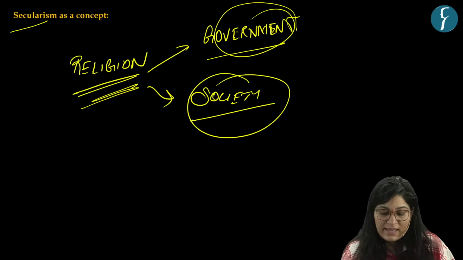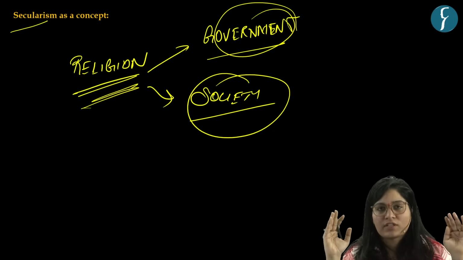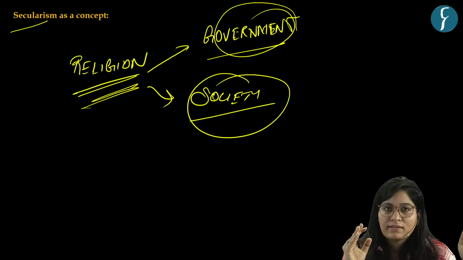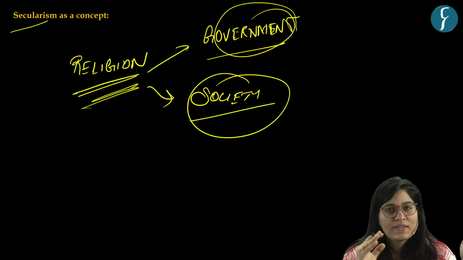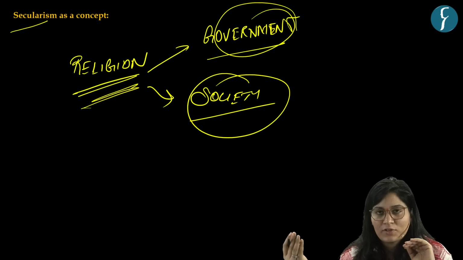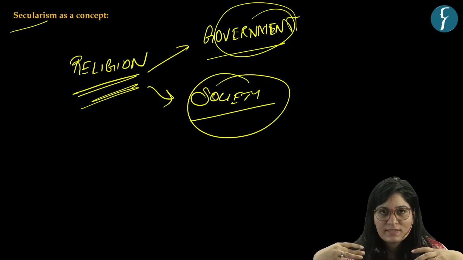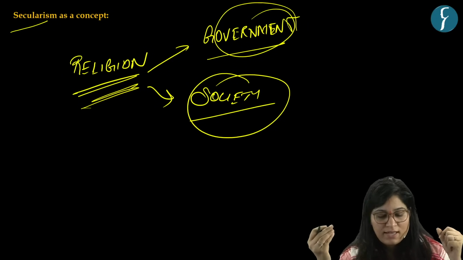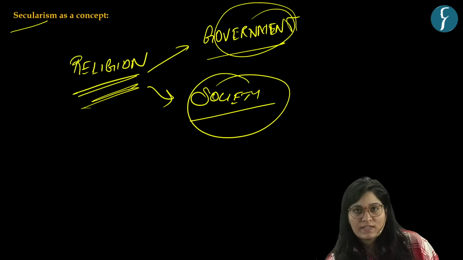Okay. Because of this understanding, we have two different models. First is the Western model of secularism. Second is the Indian model of secularism. We'll see the difference between both the models, and even UPSC framed a question on this aspect.